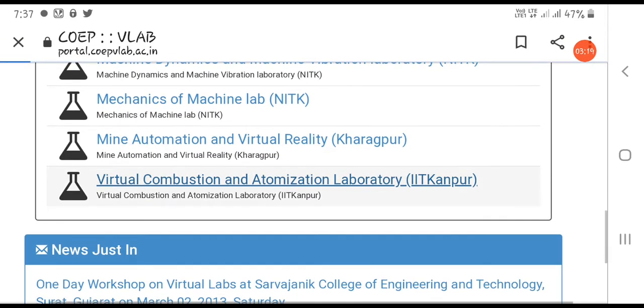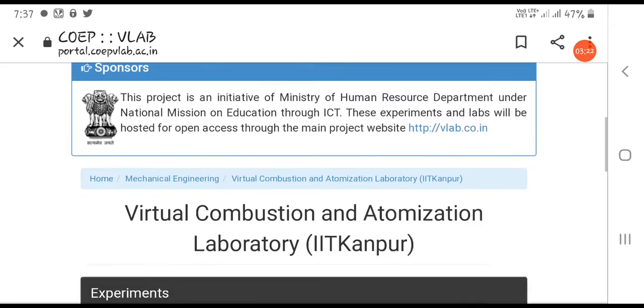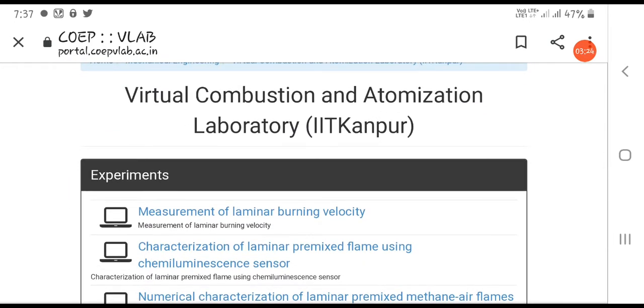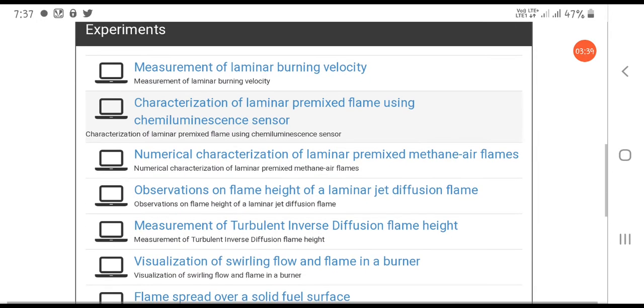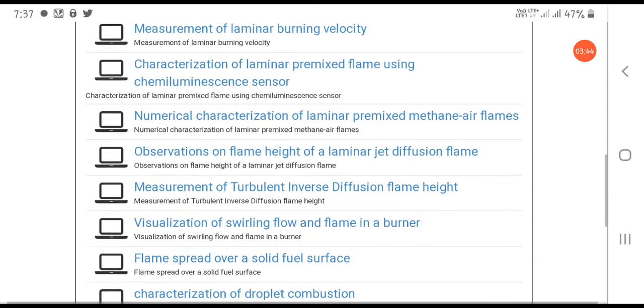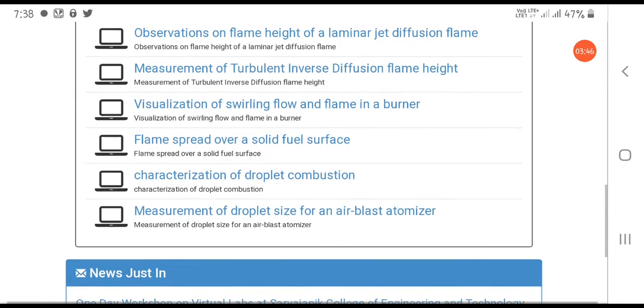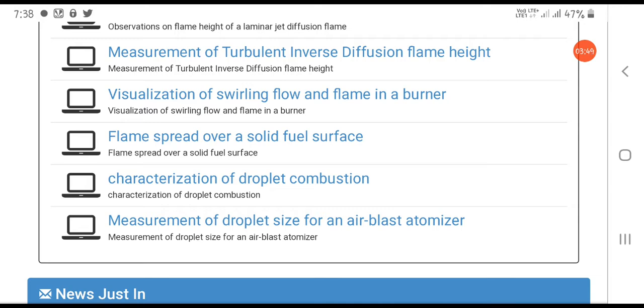So just click on it, then we will understand the experimentation with the help of this page: Virtual Combustion Laboratory, IIT Kanpur. The meaning of IIT Kanpur here is that this laboratory has been developed by IIT Kanpur itself. Many experiments are present under this: measurement of laminar burning velocity, characterization, measurement of turbulent intensity, etc. I am going to demonstrate one experiment: characterization of droplet combustion, that is the second last one. I am just going to click on it.